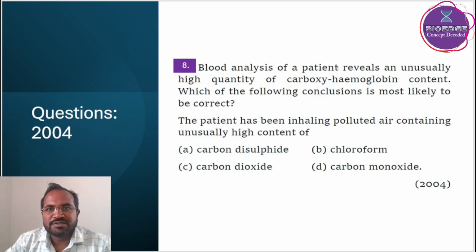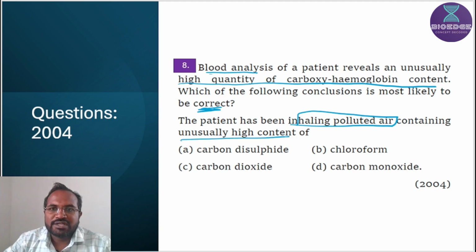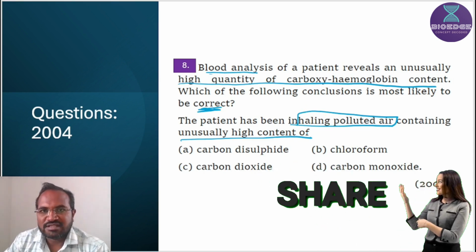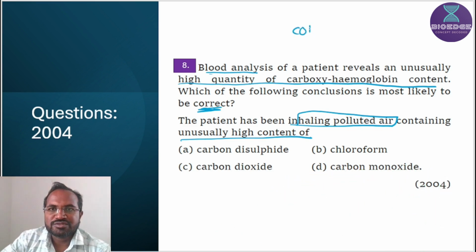Then the next one: the blood analysis of a patient reveals an unusually high quantity of carboxyhemoglobin. Which of the following conclusions is most likely to be correct? The patient has inhaled polluted air containing unusually high content of what? So the question says the patient's blood analysis found a high quantity of carboxyhemoglobin, COHb. Carboxyhemoglobin is formed by the combination of hemoglobin plus carbon monoxide.